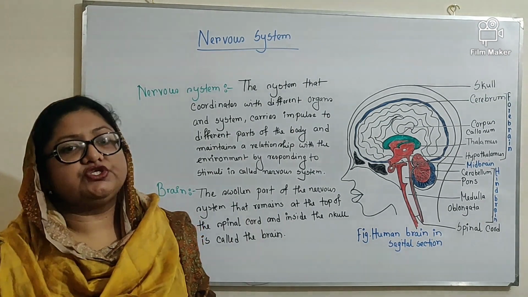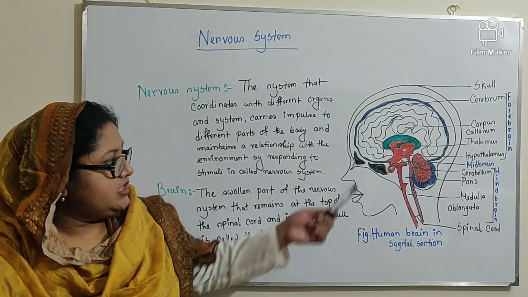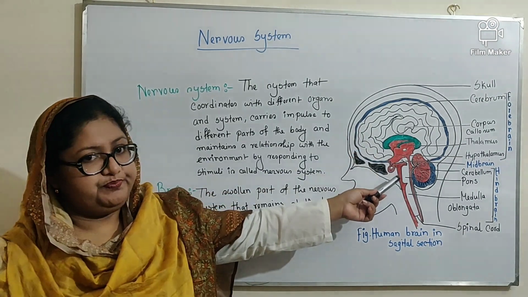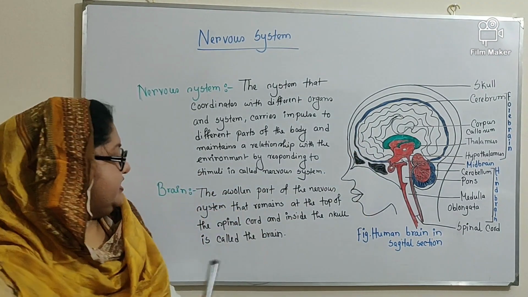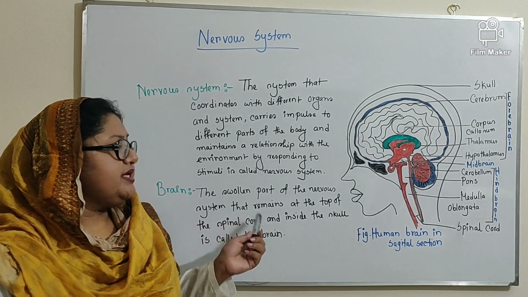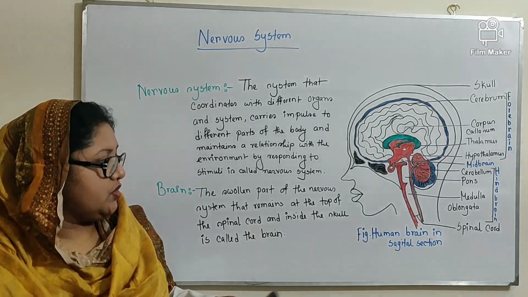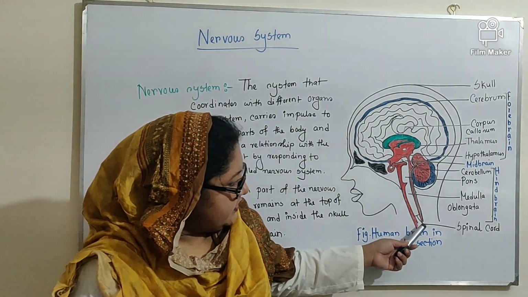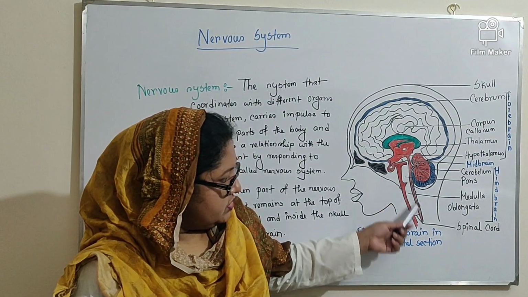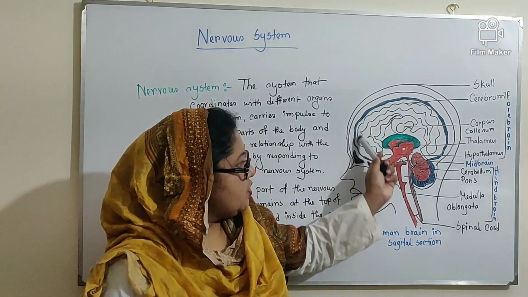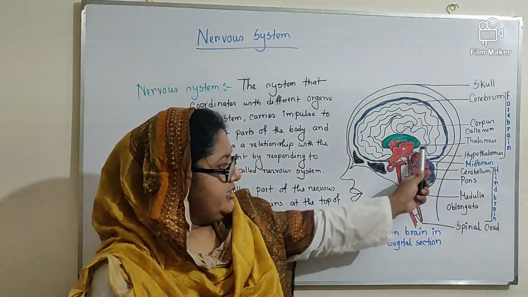First of all, the definition of brain. What is the brain? You can see in this diagram, this is the human brain. Okay, first of all, the definition. Brain: the swollen part of the nervous system that remains at the top of the spinal cord. You can see here that this is the spinal cord, and at the top of the spinal cord, here is the brain.